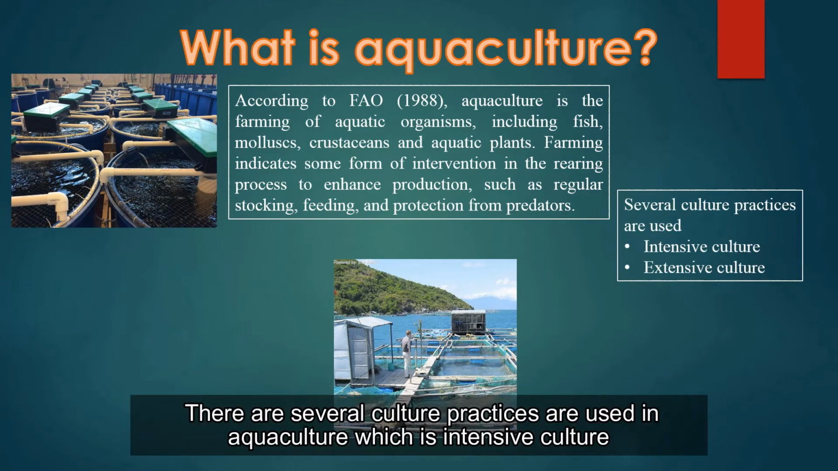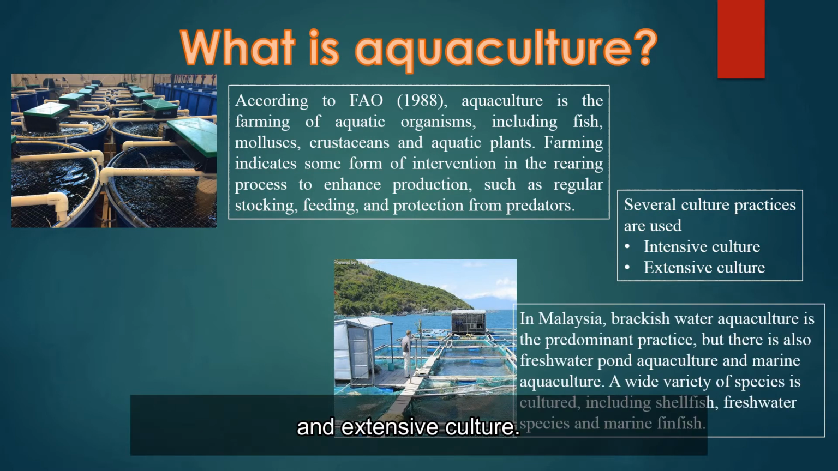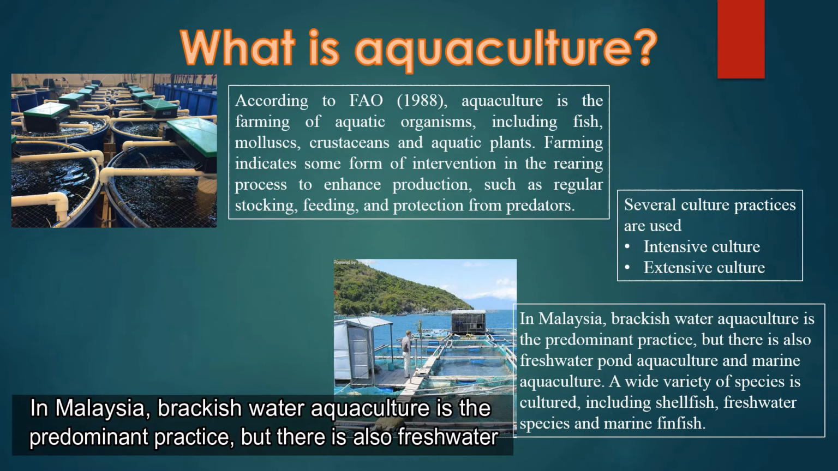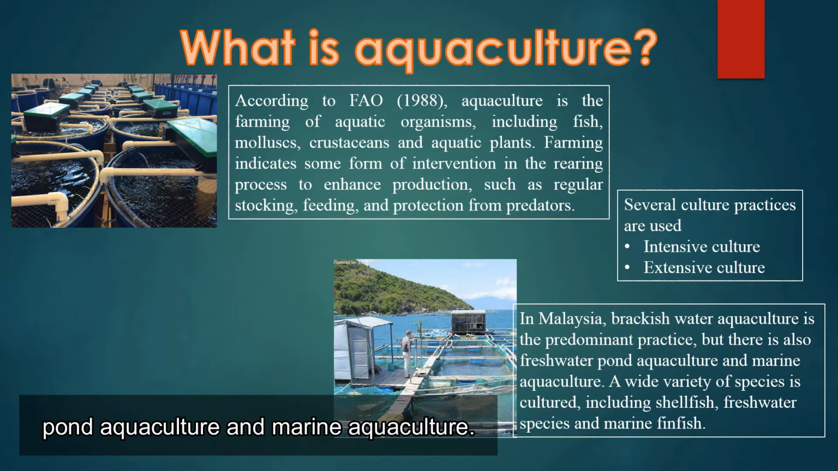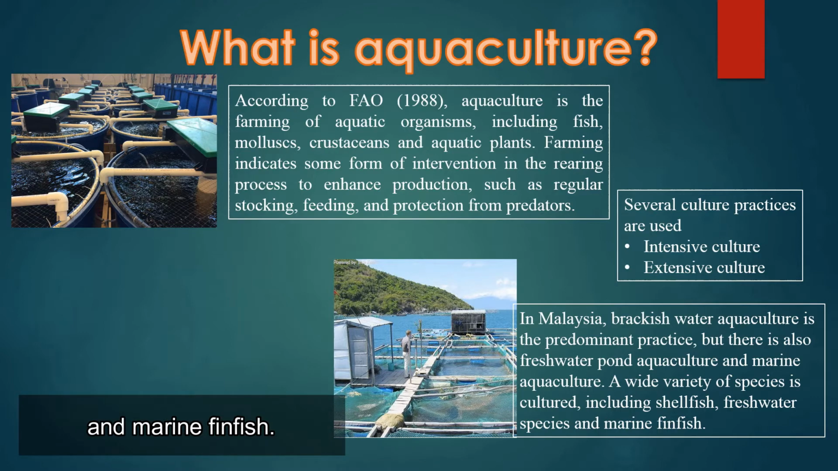There are several cultural practices used in aquaculture, which are intensive culture and extensive culture. In Malaysia, brackish water aquaculture is the predominant practice, but there is also freshwater pond aquaculture and marine aquaculture. A wide variety of species is cultured, including shellfish, freshwater species, and marine fin fish.